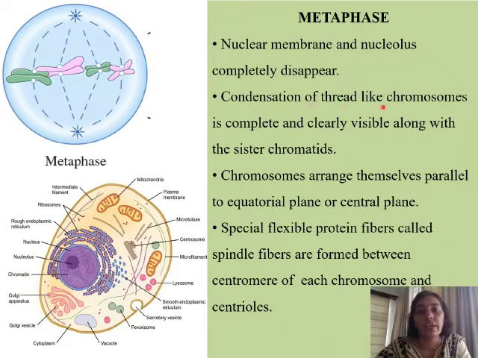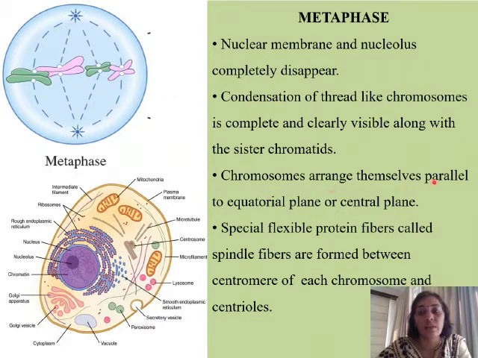Condensation of thread-like chromosomes is complete and clearly visible along with sister chromatids. So the condensation of chromosomes, that is that they had started becoming thick and short, is also complete, and they are clearly visible along with the sister chromatids. So we can see here that the sister chromatids are clearly visible.